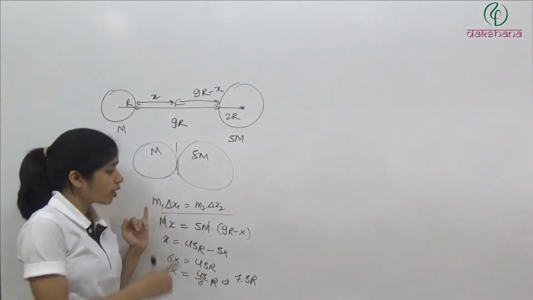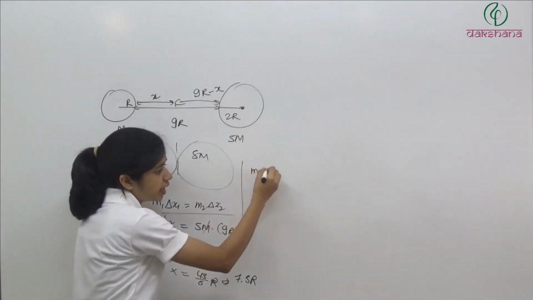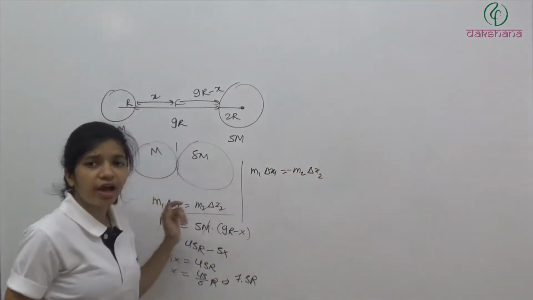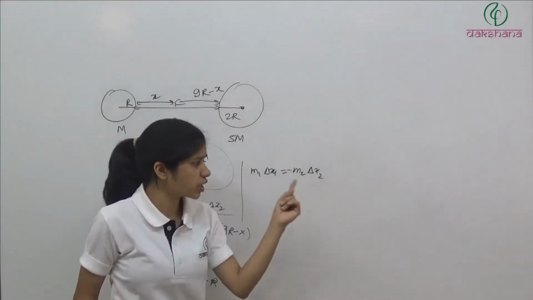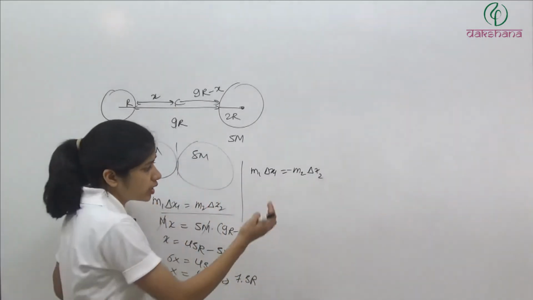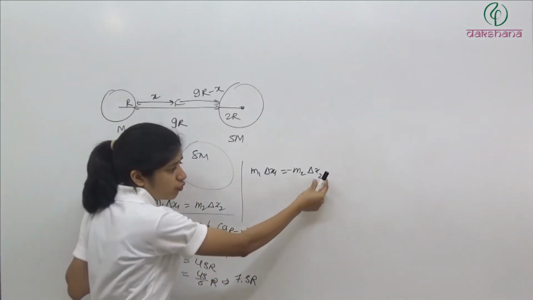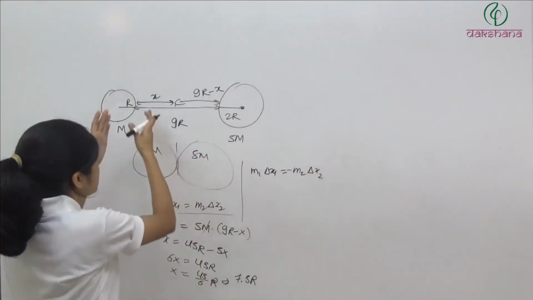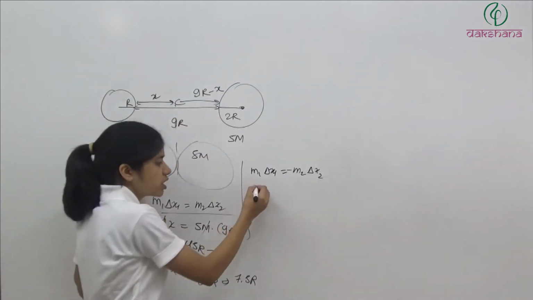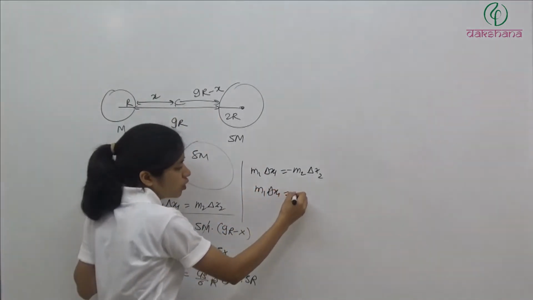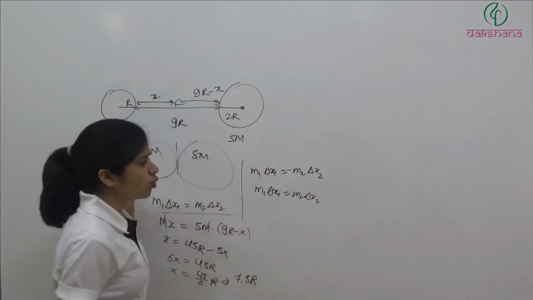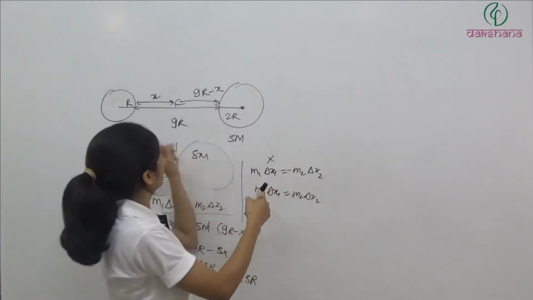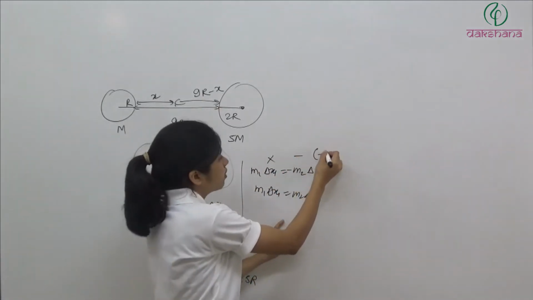Just what we have to do, एक्चुअल में हमारे पास इक्वेशन क्या आता है? m1 delta x1 is equal to m2 delta x2 with a minus. And why this is happening? Because one is moving in this direction, another one is moving in this direction. Clear? So in that case, if you are taking this one positive, this one you will take negative, and negative will become positive. So what else you can do? Whatever distance this has covered, whatever distance this has covered, just take the magnitude. m1 delta x1 is equal to m2 delta x2. That way you can do, or you can take the डायरेक्शंस फॉर बोथ. दिस वन हैज कवर्ड x, है ना, इधर आया है. अब इसने कितना कवर किया है?